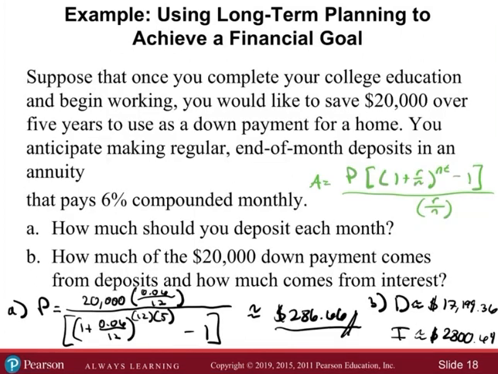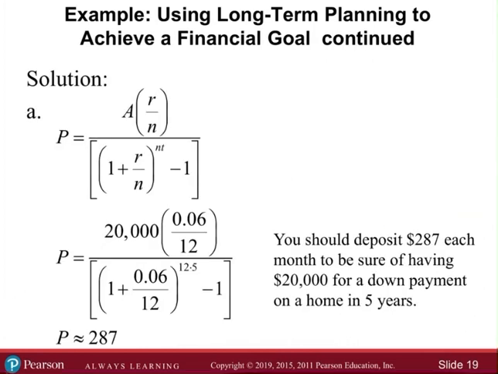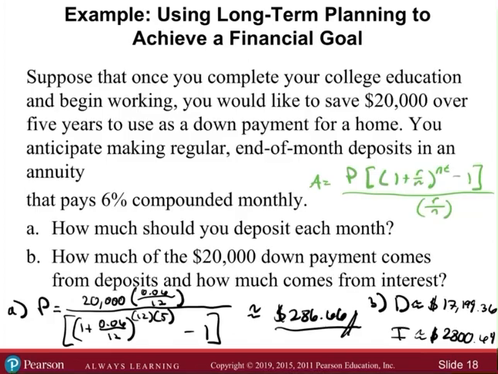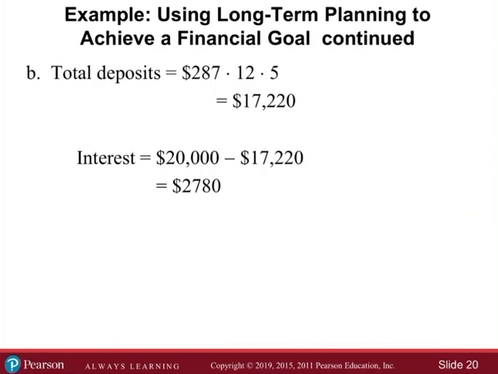Wait, each month, 287. Yeah, we got the 287. So our numbers are going to be a little bit different, 17 to 20, that's fine. It's just because we didn't round. We kept ours exact. When you base your calculations on rounded results, it does skew it a bit. But it's close enough. So the total deposits, if we did 287, 17 to 20, and then the interest is there, right?